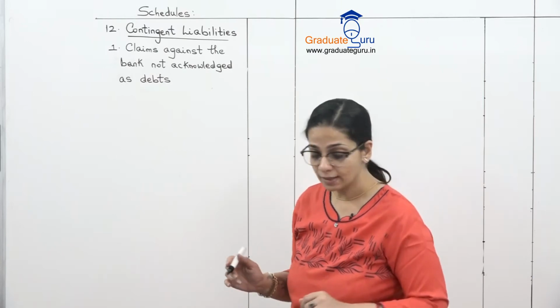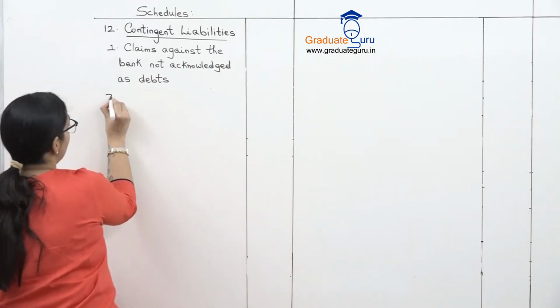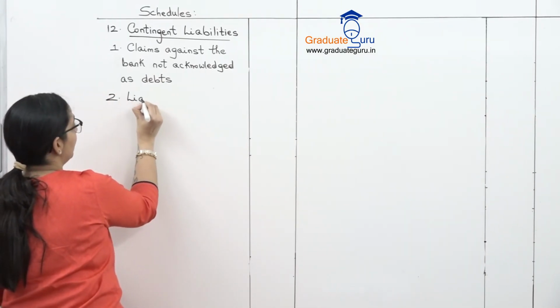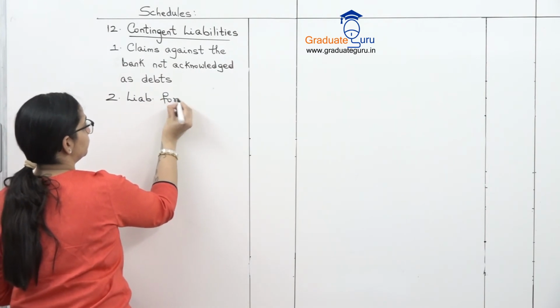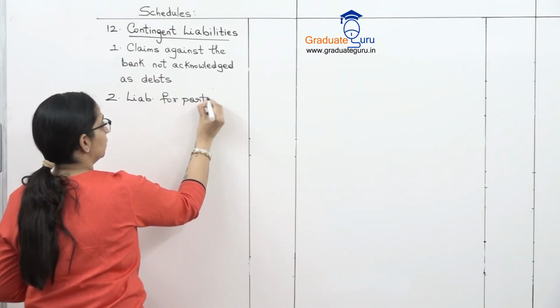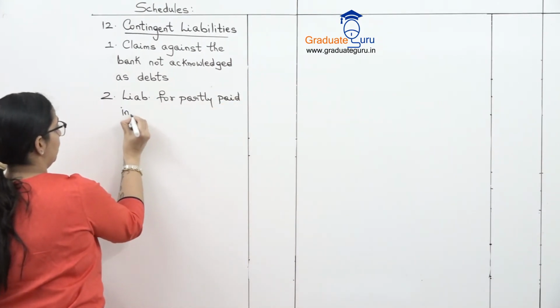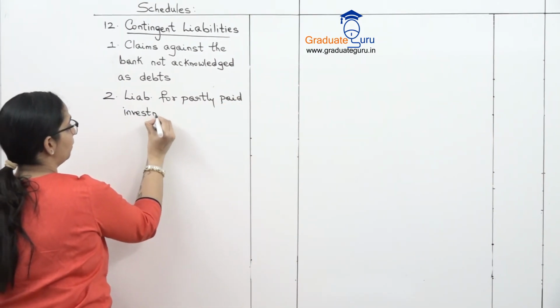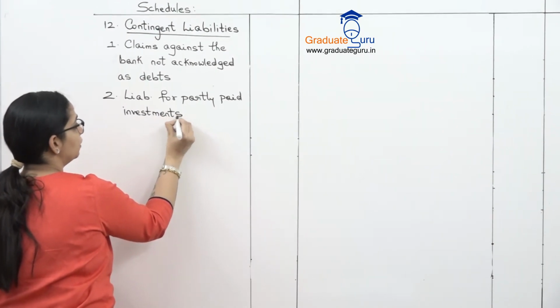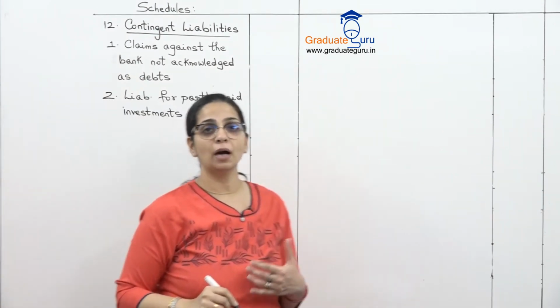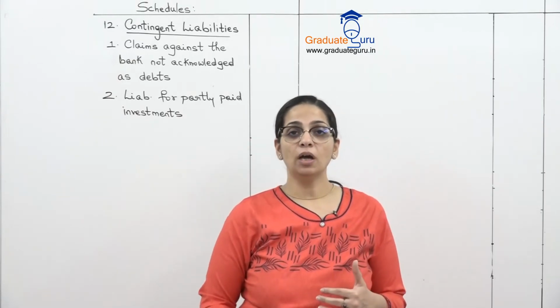Okay. Next is liability for partly paid investments. Now in various other topics we have seen that when shares are issued by company, they ask for the amount in parts.